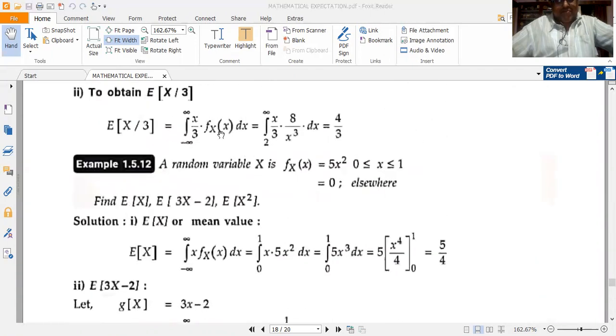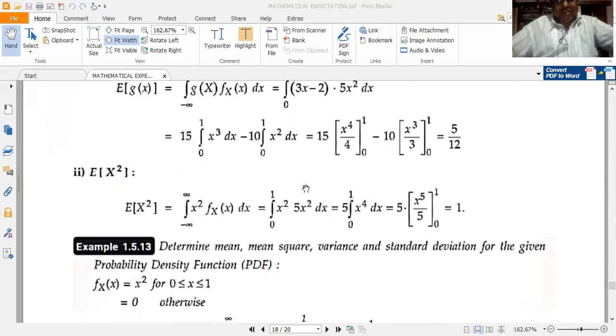This 5x squared is from the given problem. So I have 5 into the integral from 0 to 1 of x to the power of 4 dx. Using the standard integral result, I have 5 into x to the power of 5 by 5, limit 0 to 1. The 5 gets cancelled, so 1 to the power of 5 minus 0 to the power of 5 gives me 1.